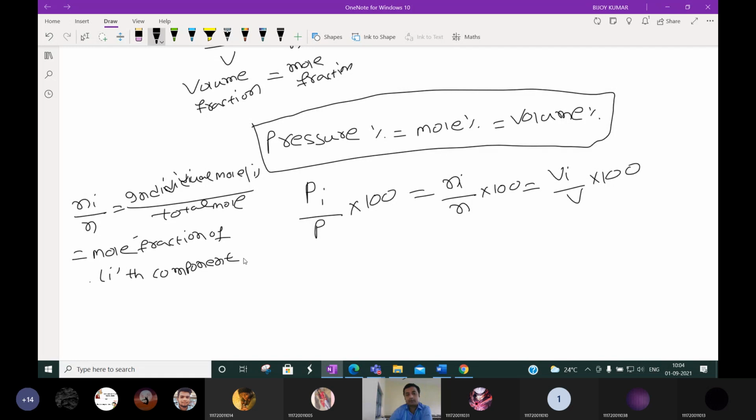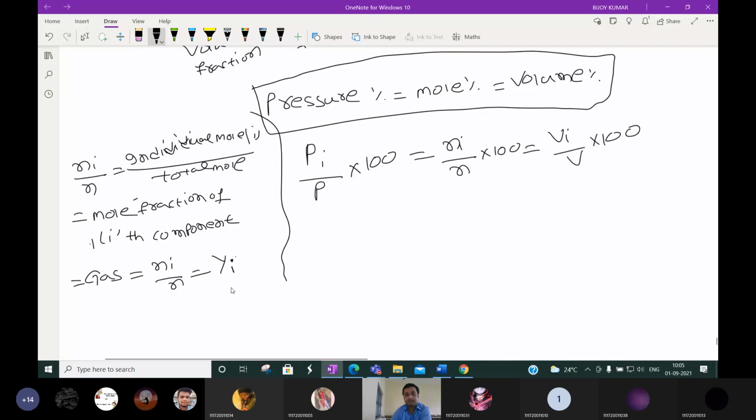Yes or no? Yes, sir. Okay. If the components are gases, then this Ni by N we represent as Yi. What is this Yi? It is the mole fraction of the ith component if these components are in gas phase.